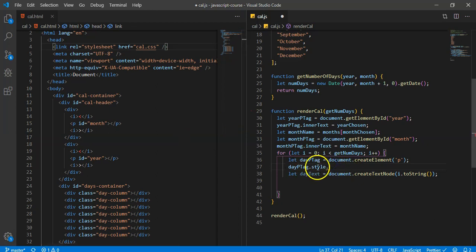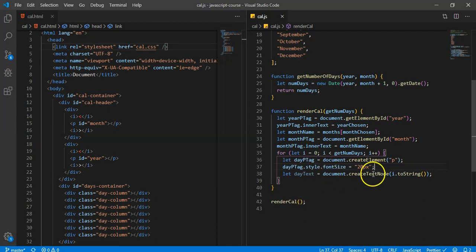And we're going to say day p tag dot style. Basically this just lets you access the styles of this element, and it lets you style it inside of JavaScript. So we're going to say dot style, and then dot font size, and we'll set it equal to 16 pixels. That might be a little big, but no, we'll set it to 20. If it's too big, we'll go down.